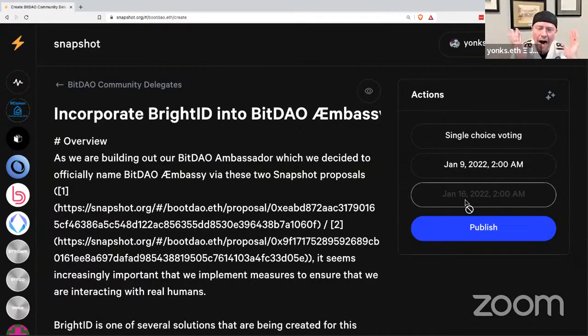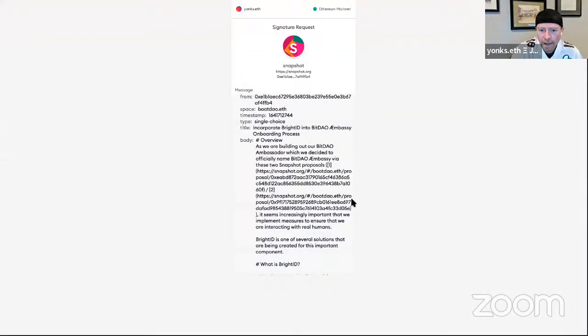Because I would really encourage anybody in the BitDAO Æmbassy to go through this process of Bright ID, or do some research, find out if it's something that you support. One of the things that I like about Bright ID is that you can remain pseudo anonymous. Like my Bright ID is yonks. Even though I'm fully doxed in the Web3 and DAO ecosystem, you can remain pseudo anonymous. So anyway, we're going to go ahead and publish this here right now, and scroll down, sign this.